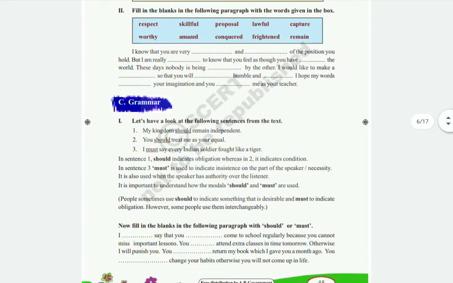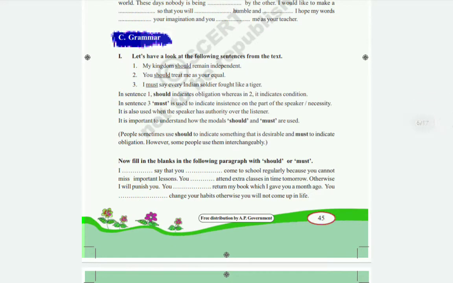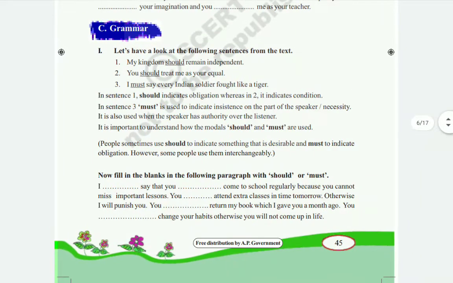Page number 46, you see. Here you see the grammar part, children, page number 45, sorry. Let us have a look at the following sentences from the text. According to our textbook, they are given some sentences. First we will read what these sentences are.